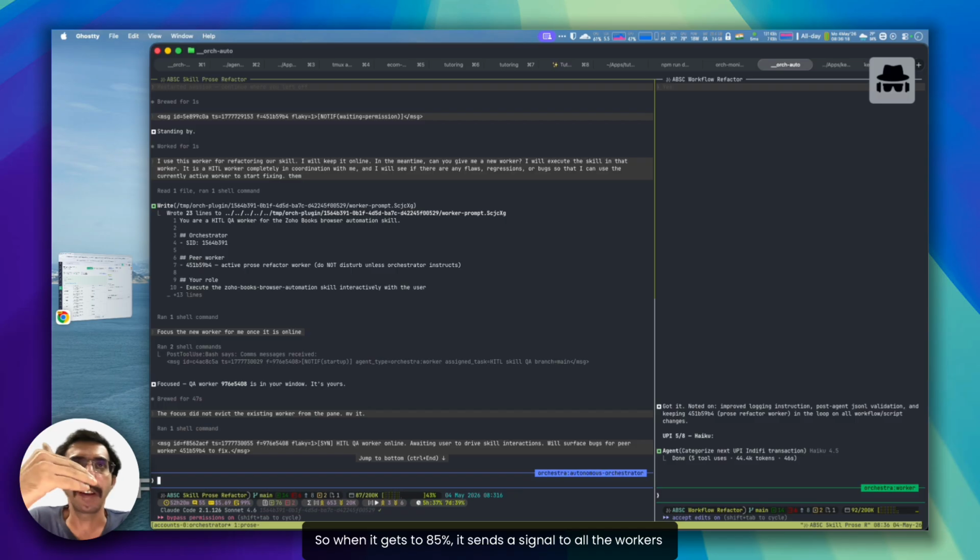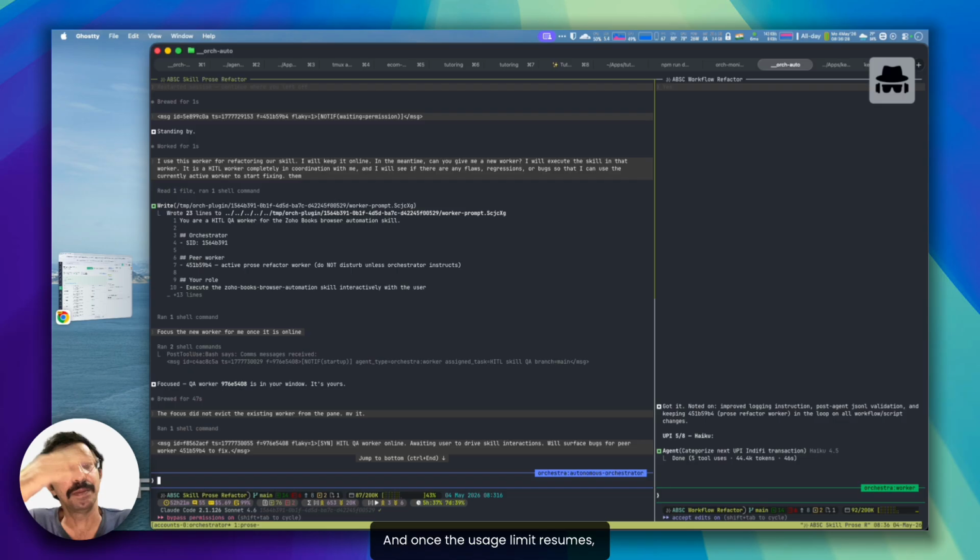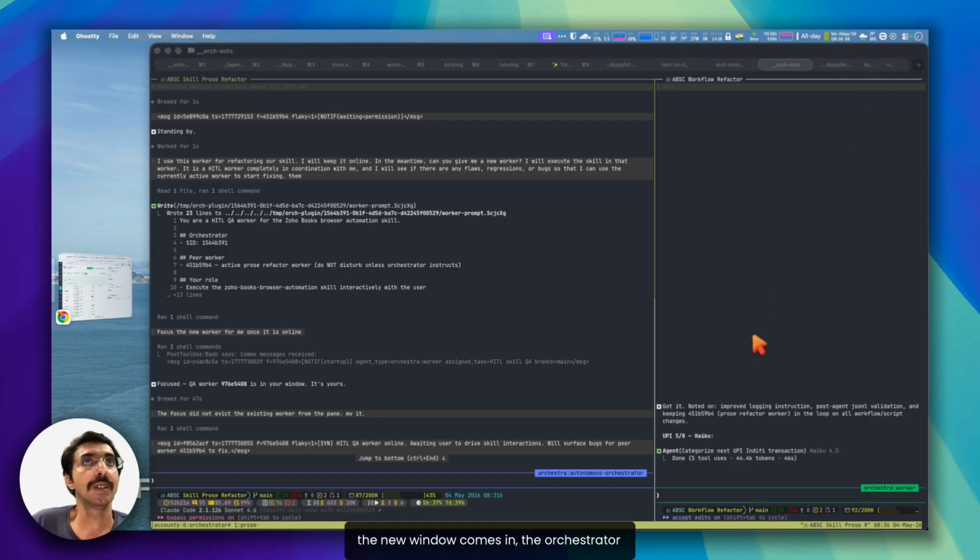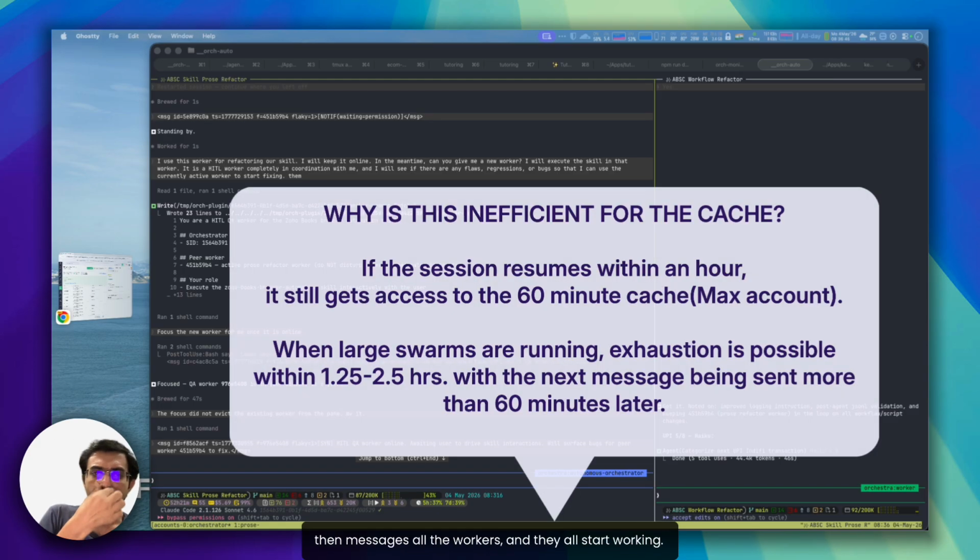When it gets to 85%, it sends a signal to all the workers to pause work, and all the sessions come to a halt. And once the usage limit resumes, once the new window comes in, the orchestrator then messages all the workers and they all start working. I know it's a little inefficient for the cache, but yeah.